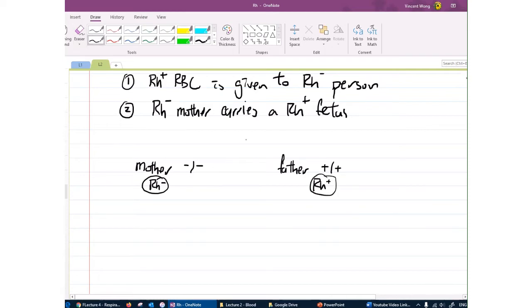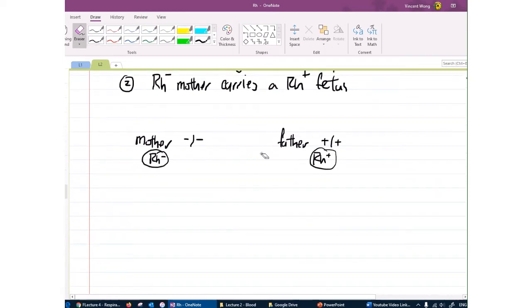If this couple is going to have a kid, and you do the Punnett square, then 100% for sure their child will be positive slash negative, positive from the father and negative from the mother. And this genotype will mean the child is Rh positive.